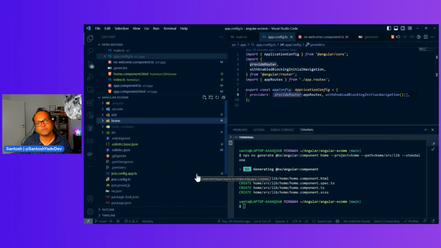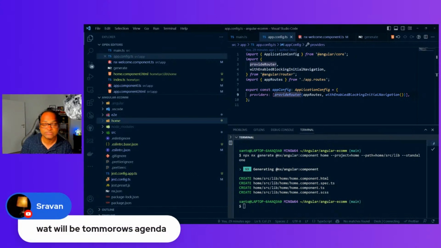Shravan has a question, what will be tomorrow's agenda? So we'll see the monorepo structure where you have clear separation between apps and libs. So we'll explore more about NX and the structure, right? The application structure or workspace structure, which is more used in the enterprises. So this is okay in case you have a small side project where we are going to have a single application.